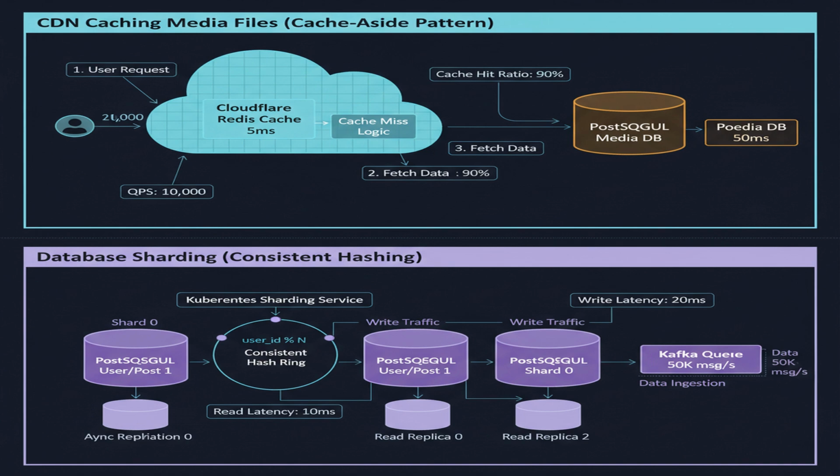Remember those 95 million photos and videos uploaded daily? To handle that volume, we need a robust CDN. We use a cache-aside pattern with Redis. On a cache miss, we query the DB and backfill the cache. This keeps our P99 under 50 milliseconds for read-heavy workloads.